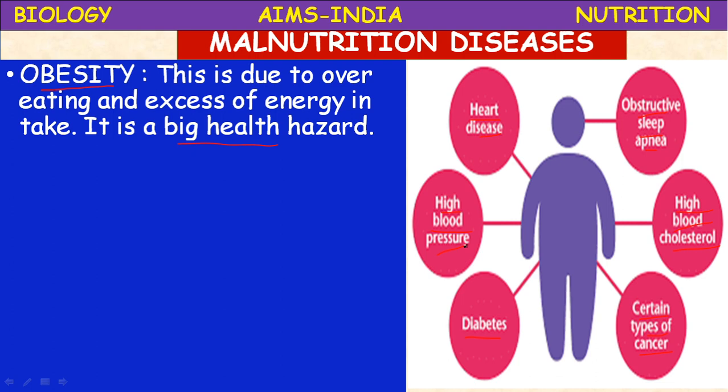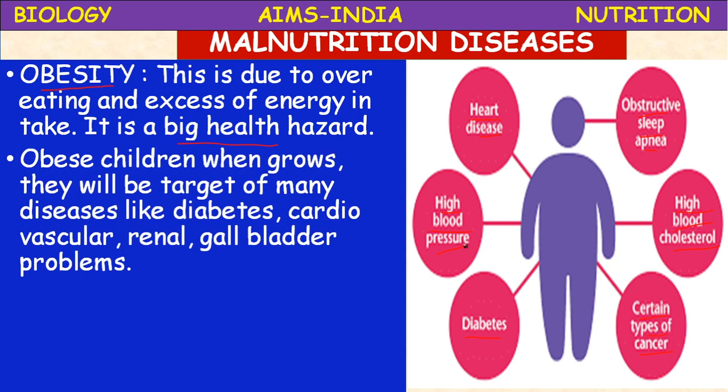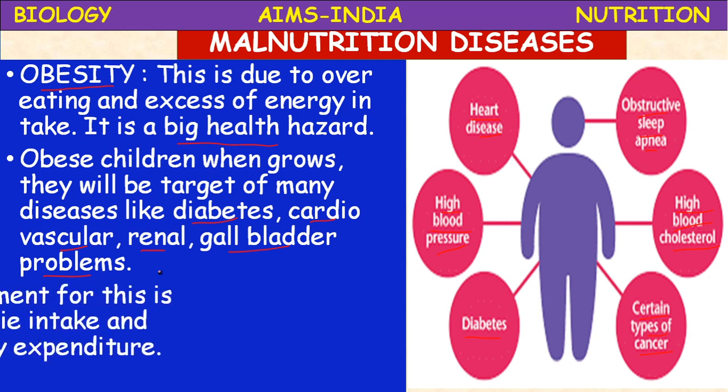Problems related to heart and kidneys, renal problems will arise due to obesity. So, obese children when they grow up will be a target of many diseases like diabetes, cardiovascular problems, renal problems related to kidneys, gallbladder problems, stones in the gallbladder. These are all very dangerous health disorders.